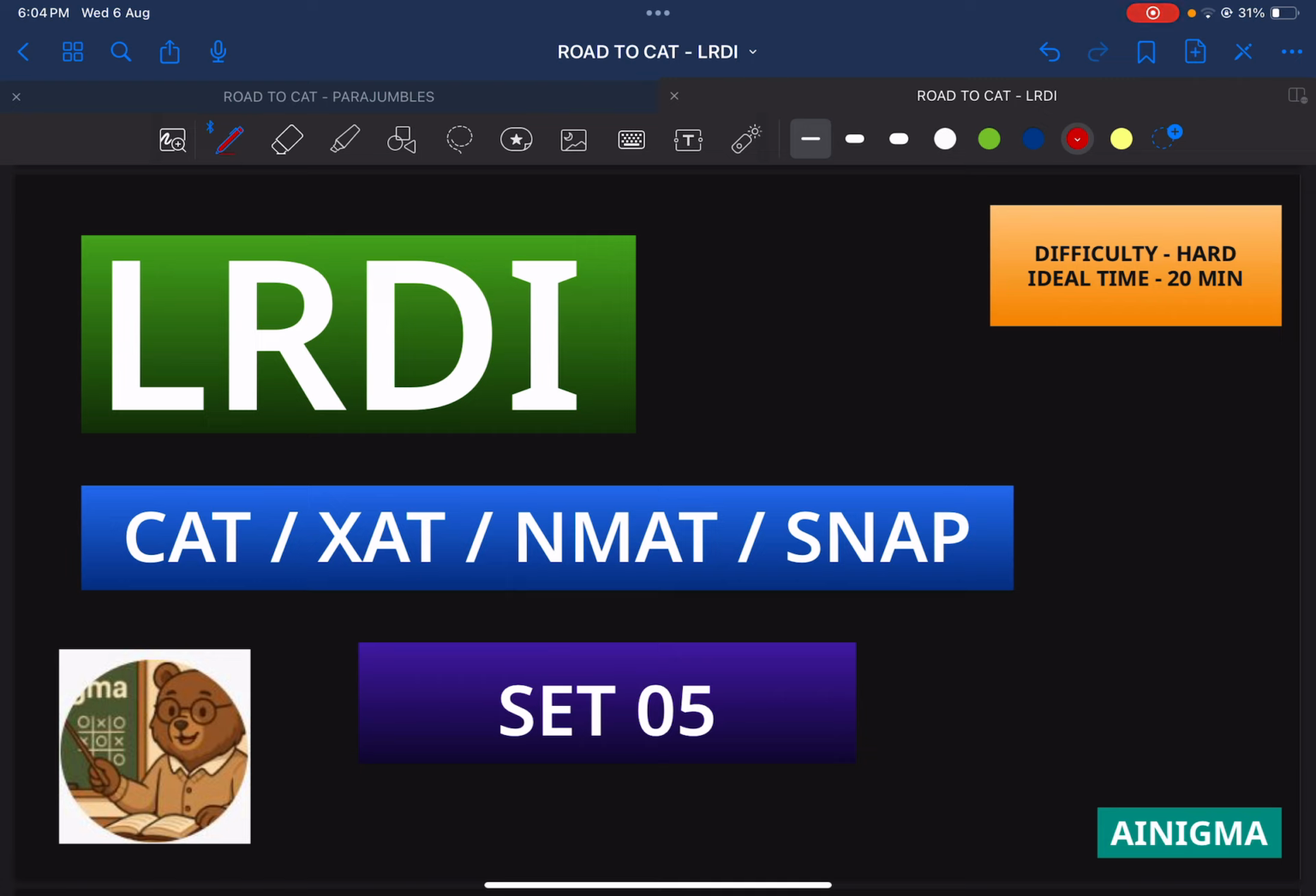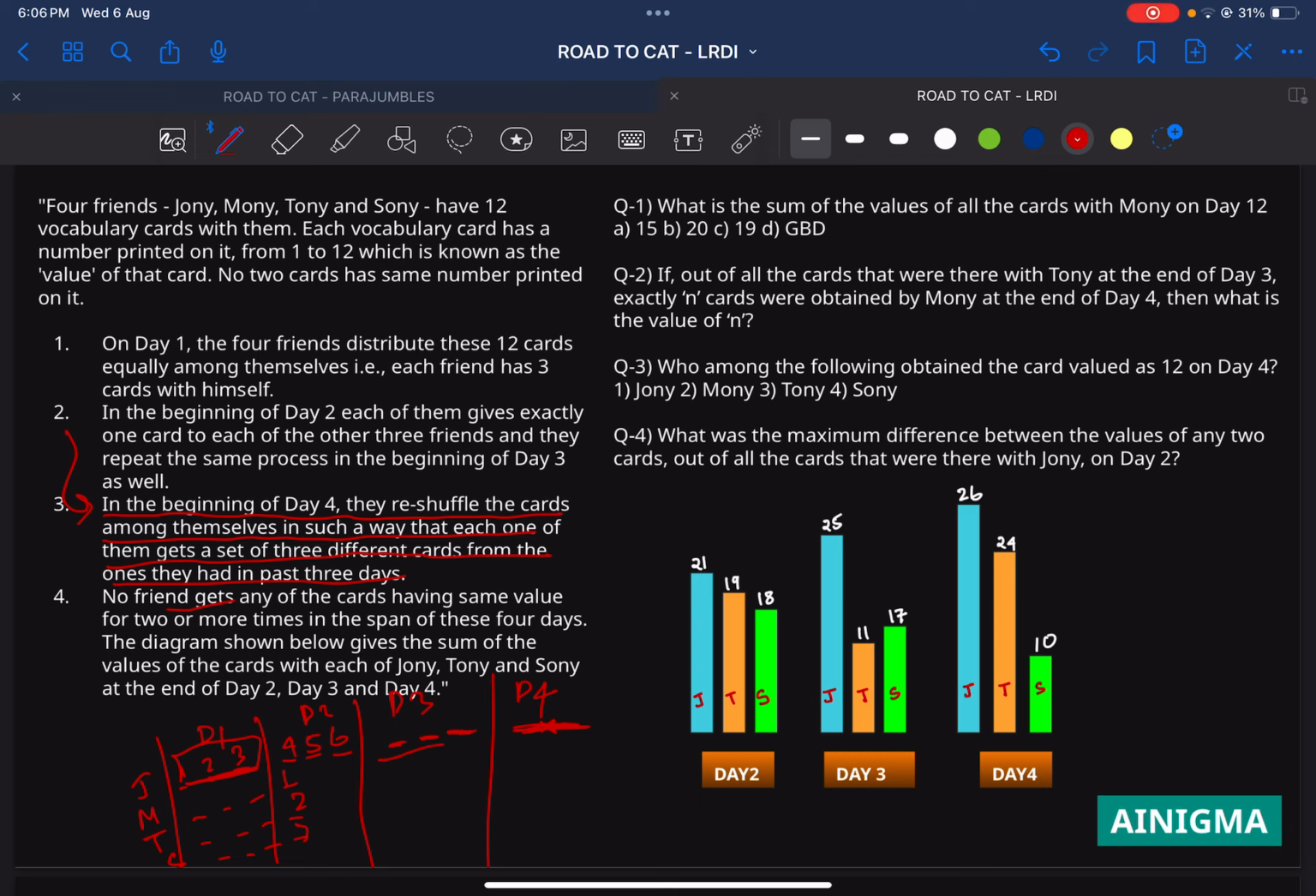On day 3, I don't know what cards he got, but he can't get those on day 4 either, which means on day 4 the values of the cards would be unique. We are still not sure of day 3, which is being clarified in day 4. No friend gets any of the cards having the same value 2 or more times in the span of these 4 days, which means everyone would get unique card values. It would not be that on day 1 Joni got 1, 2, 3, on day 2 he got 4, 5, 6, and on day 3 he gets 1, 2, 3 or 4, 5, 6. He has to get unique values. Let's suppose he got 10, 11, 12, so on day 4 he has to get 7, 8, and 9. And that is true for every friend as well.